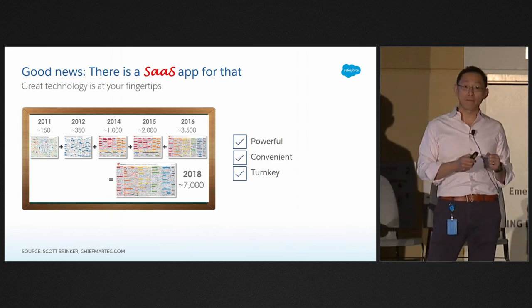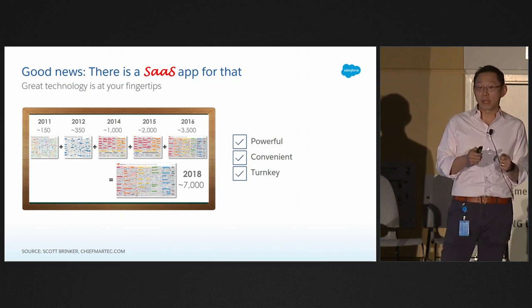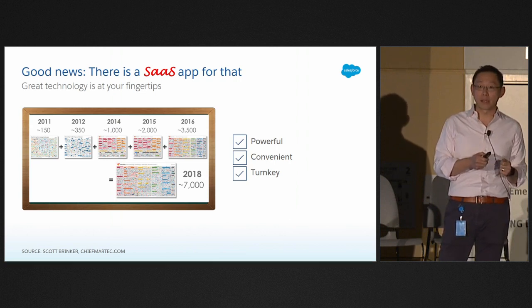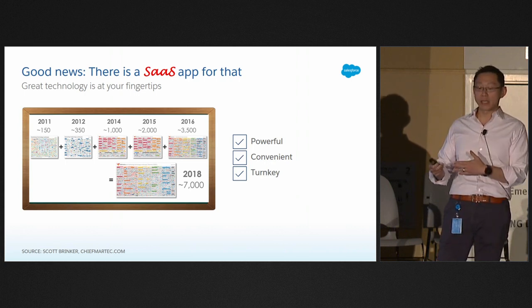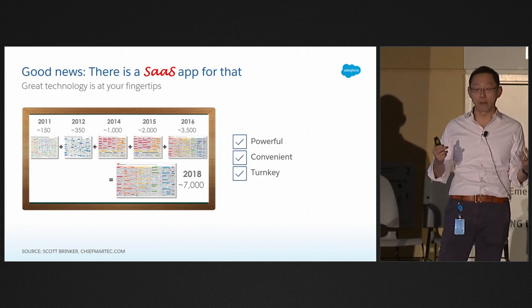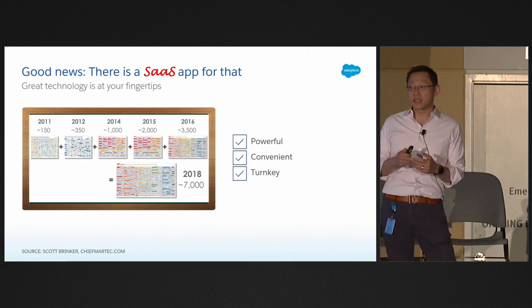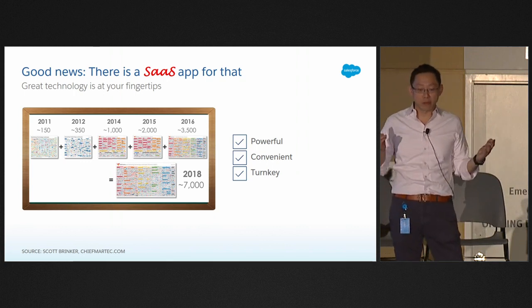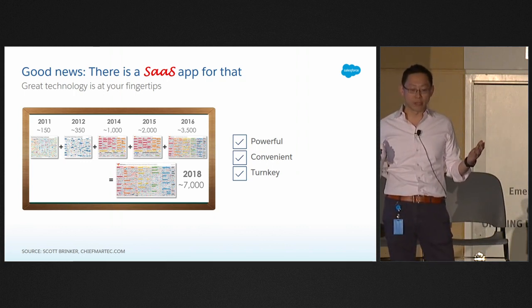And that is a very powerful thing because it's also very convenient, right? You don't have to hire any software developers. You don't have to maintain any software. You just have to know how to sign a PO, basically. And it's instantly available. As soon as you subscribe to the software, you have it at your disposal.